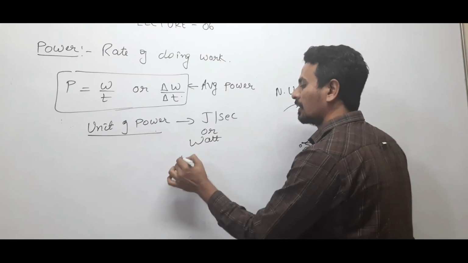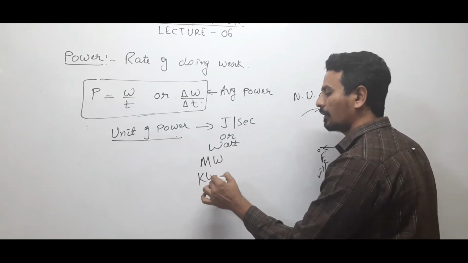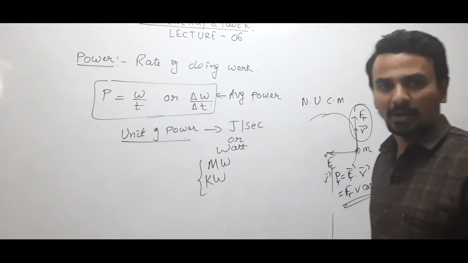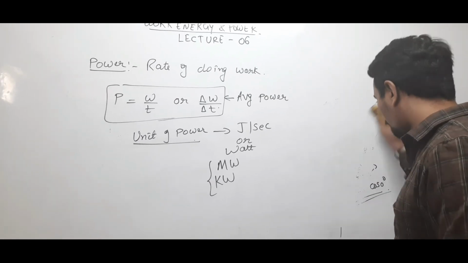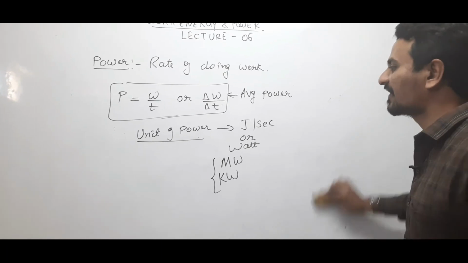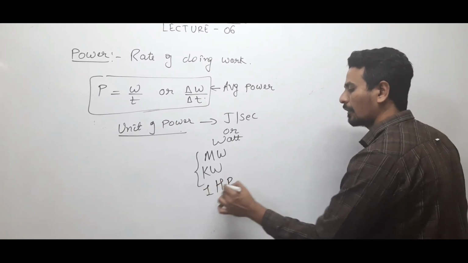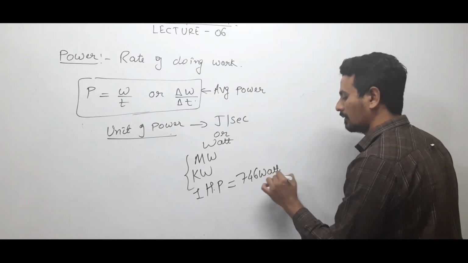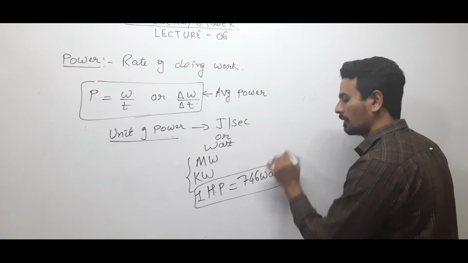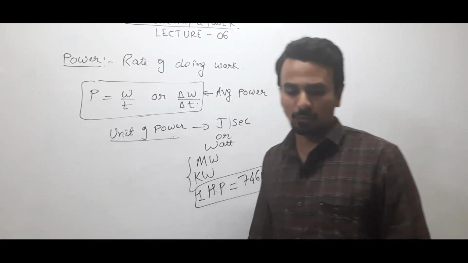You can have megawatt, kilowatt; these are all bigger units of power. There is one more unit, a British unit, known as horsepower, HP. 1 horsepower is 746 watt. Clear?